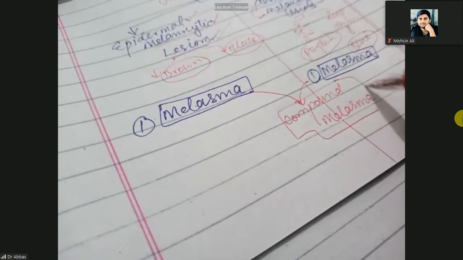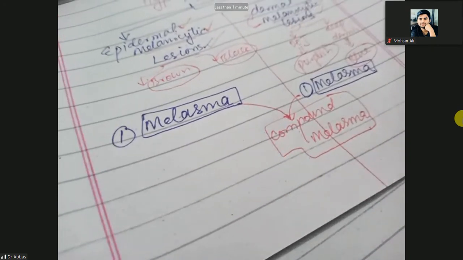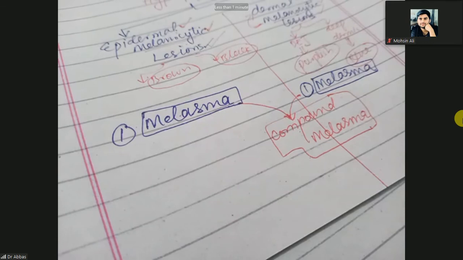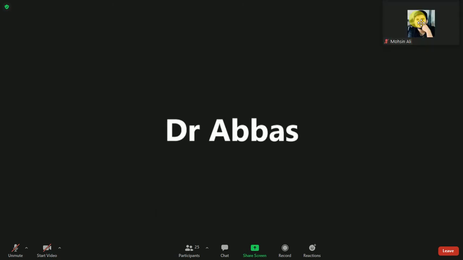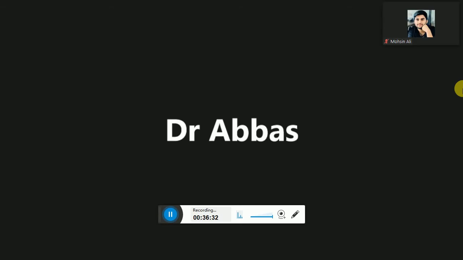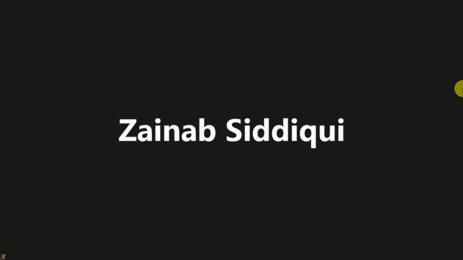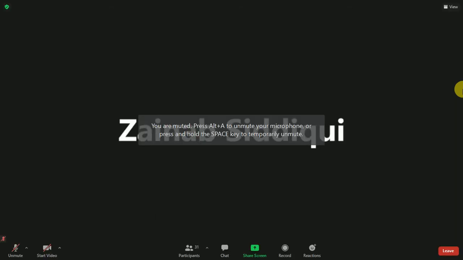First is melasma. These hyperpigmented lesions can be due to epidermal melanocytic or dermal melanocytic lesion.